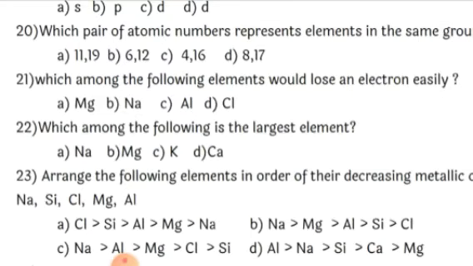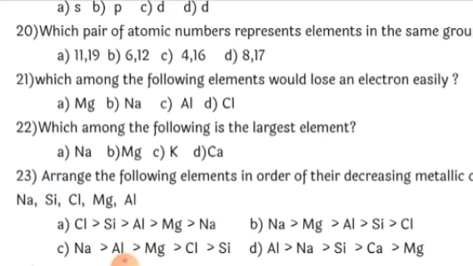You have learned that the metallic character goes on decreasing from left to right. The first element here is sodium, and since metallic character depends on how easily electrons are lost, sodium is the correct answer.